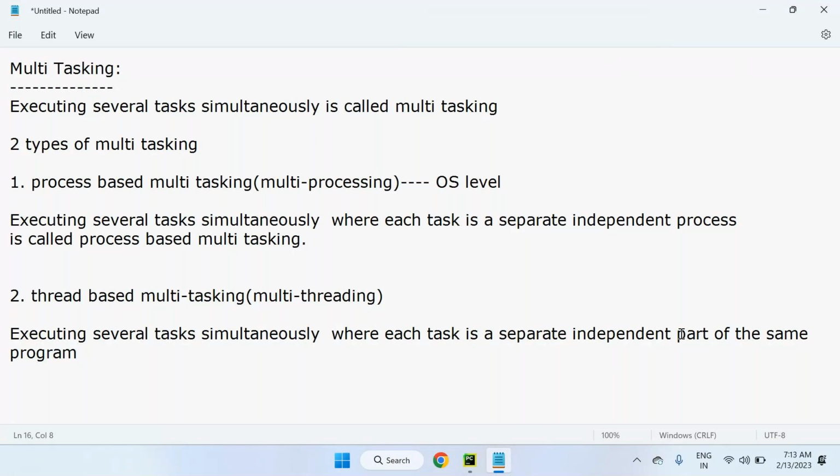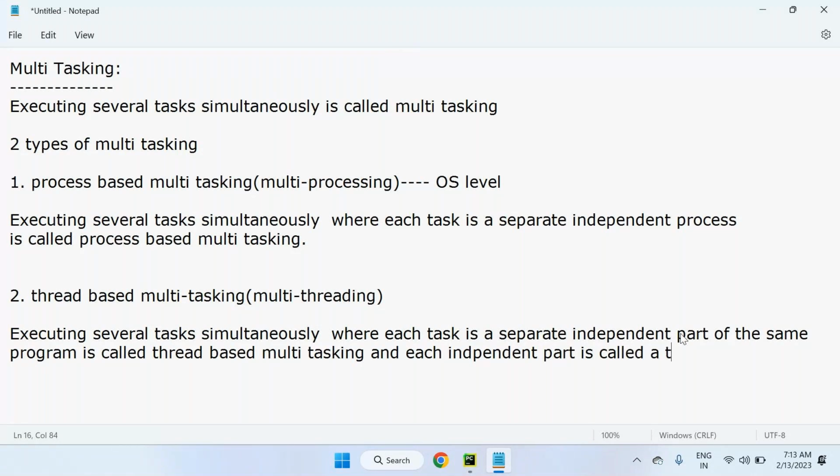Thread-based multitasking is like this, and each independent part is called a thread.